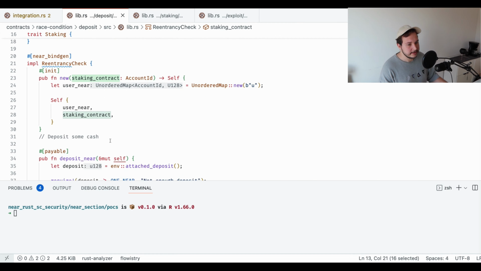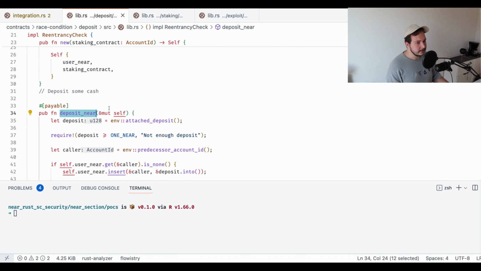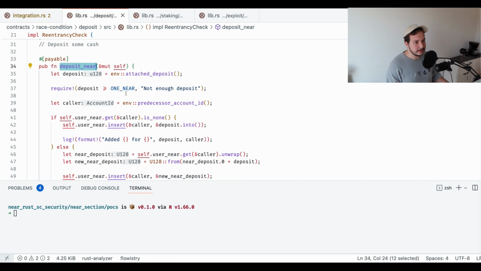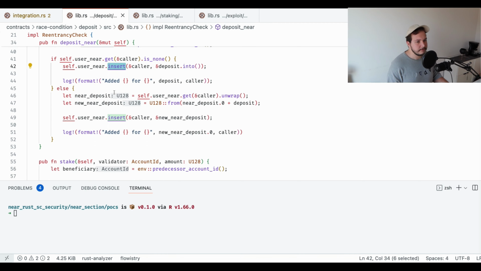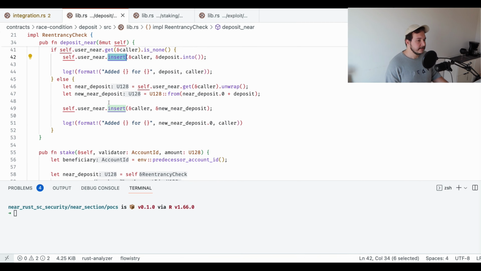So we just initialize everything here. Then we have deposit NEAR that lets users deposit some NEAR. We just assert that attached deposit is bigger than or equal to 1 NEAR. Then we just have some if-else statements. If that's the first time user tries to deposit something, then we directly insert it inside of the map. And if user already had some money, we just basically add it on top. So we just have a current deposit plus the new deposit, and then we insert a new deposit to a user mapping.